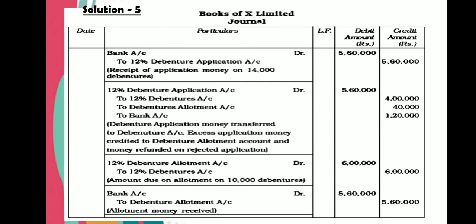They applied for 2,000 and we allotted only 1,000 debentures. So their 1,000 debentures into 40, 40,000 rupees, is already received. So that much amount we will ask less here. So bank account debit to debenture allotment account only 5,60,000. Because in the second entry you can see the debenture allotment amount 40,000 is adjusted. So that much amount we will receive less here. So the amount is very important.